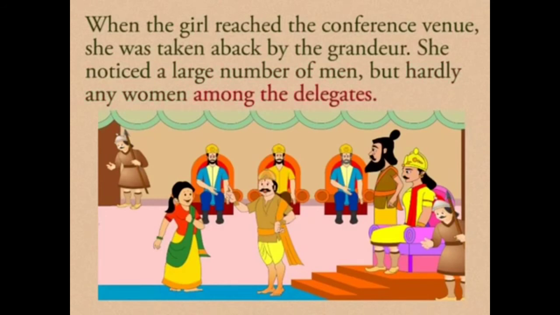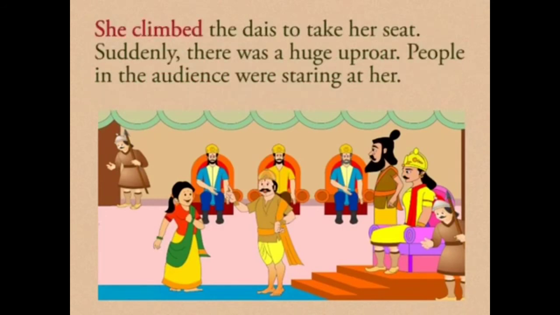She climbed the dais, the stage, to take her seat. Now suddenly there was a huge uproar, meaning the people started shouting. The people in the audience were staring at her. Whether man or woman, all of them were continuously looking at her.